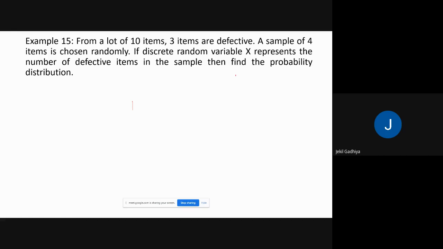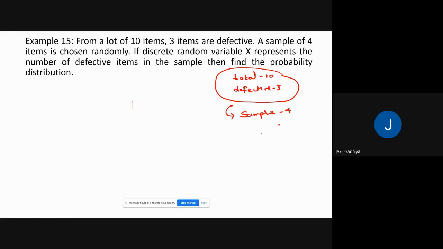So what is the data given in this example? There are total 10 items here. Defective are 3. And next is the experiment. What is the experiment? We make a sample of 4 items by randomly selecting items.